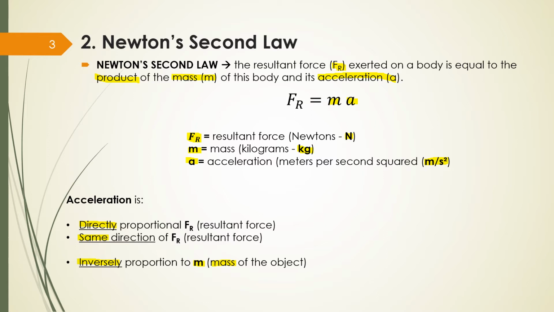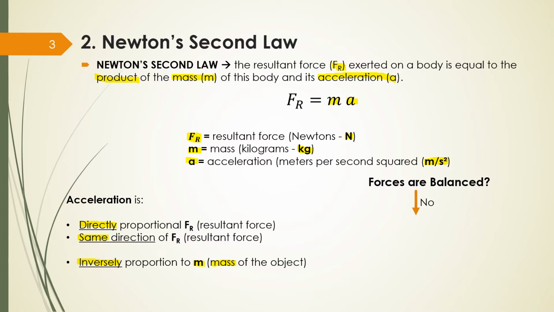No. If I have a bigger object, it's going to move less for the same force. That's why it's inversely proportional. If I have more mass, my acceleration will be less. It's going to move less.